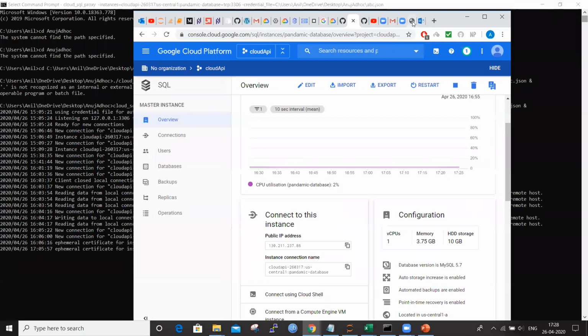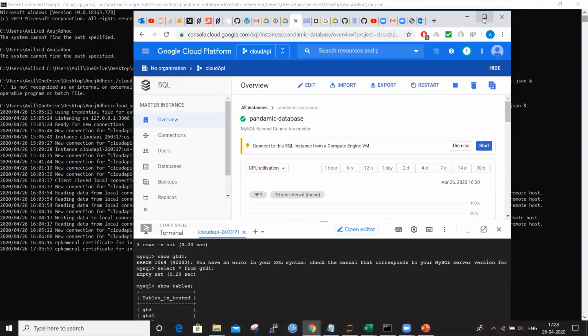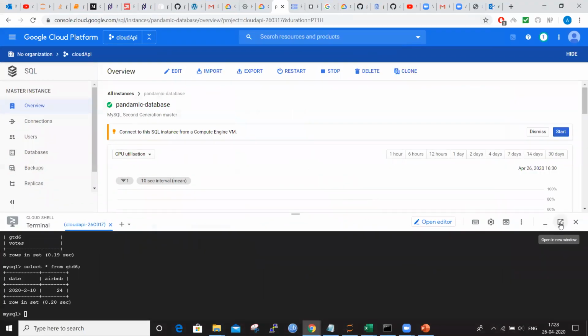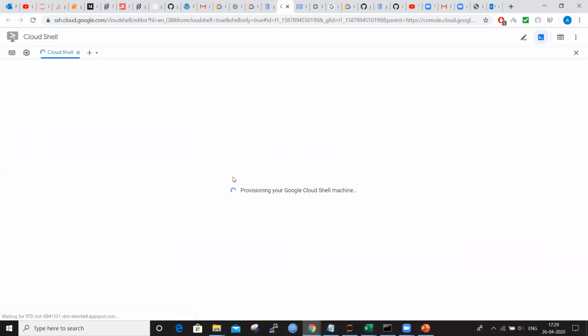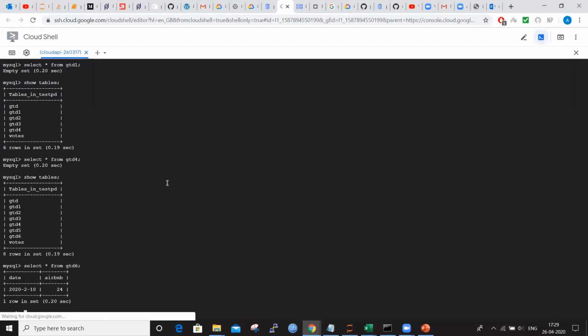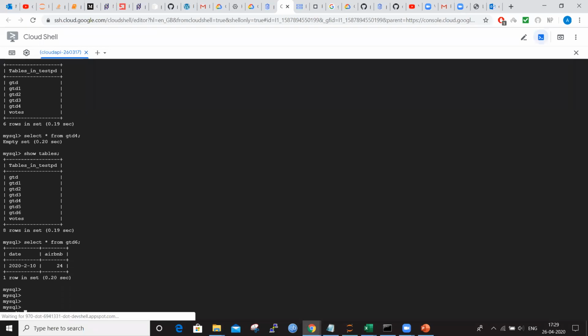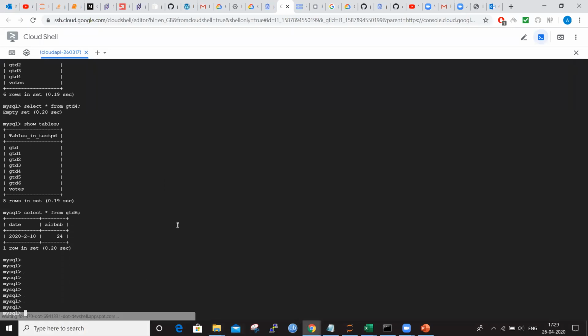You can see here, this is the cloud console I have. So in the cloud console, I can see.